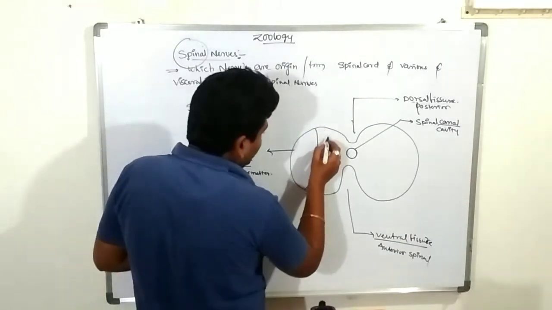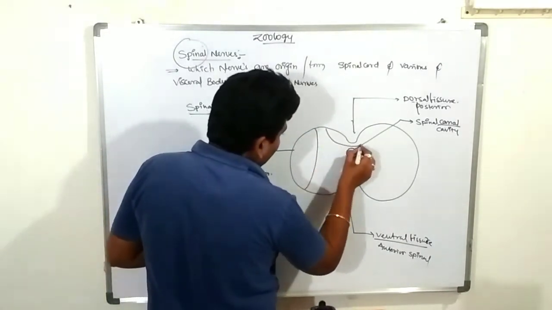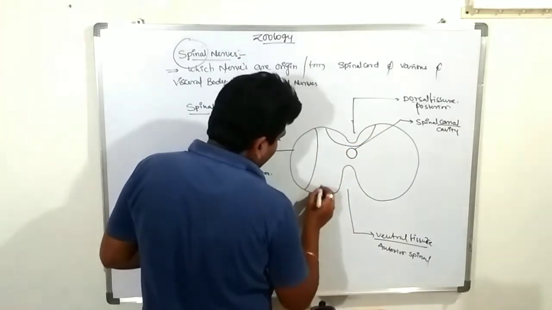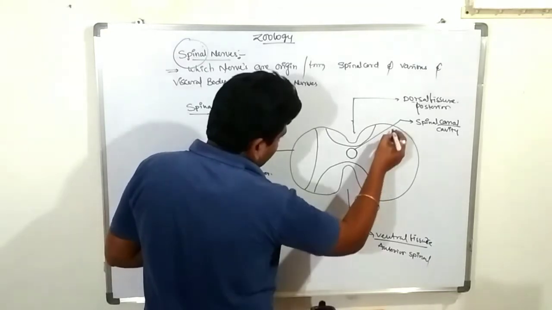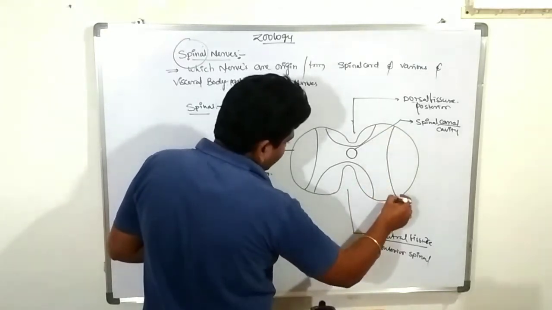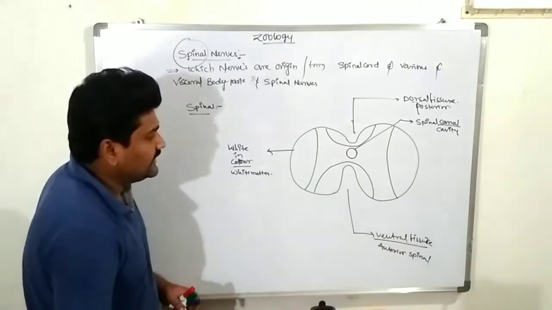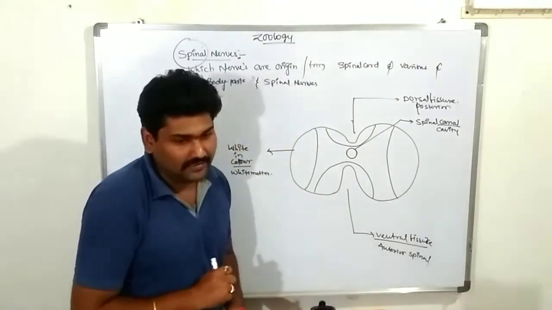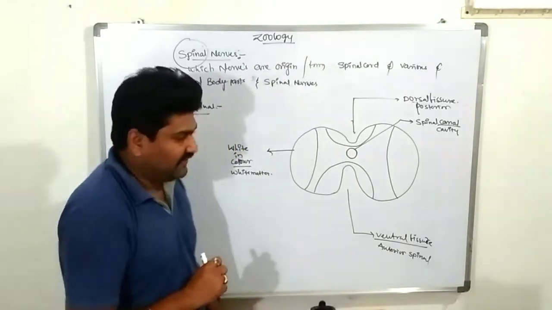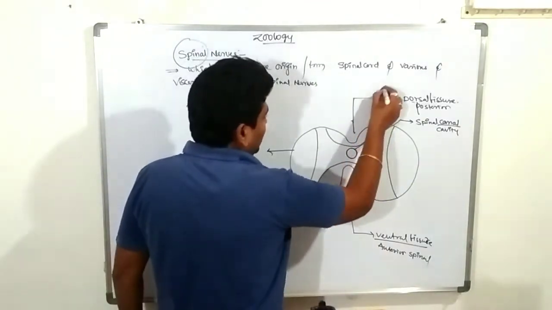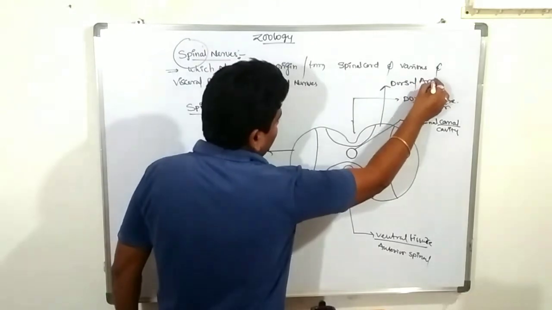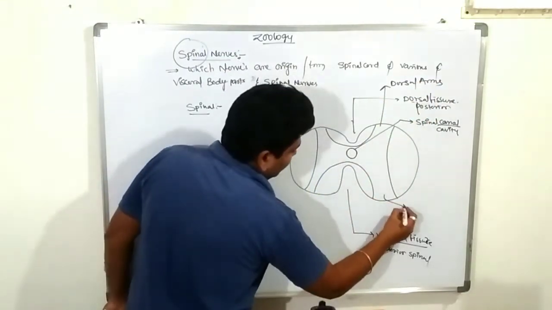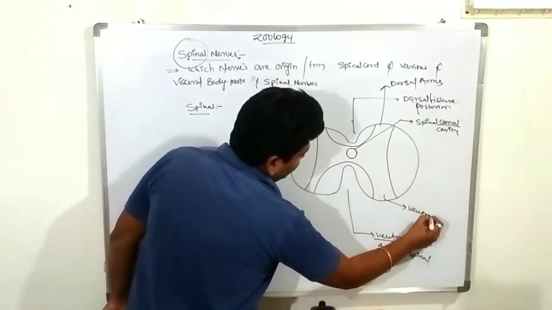The inner side of the spinal cord looks like an H-shaped structure. It contains arms: the dorsal arm and the ventral arm.